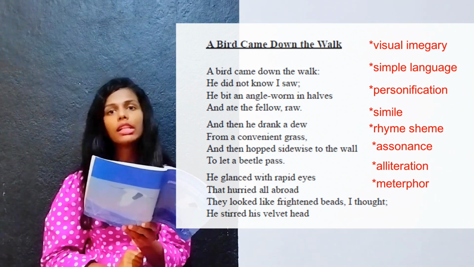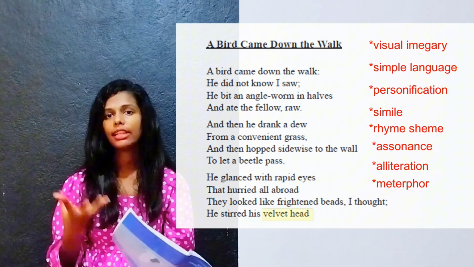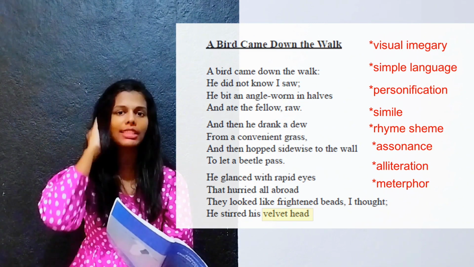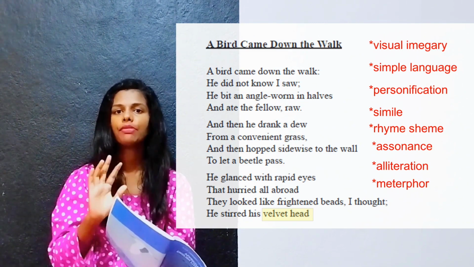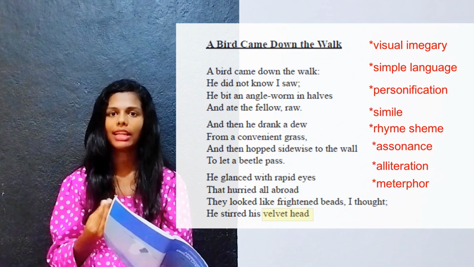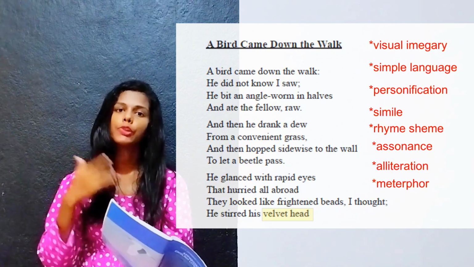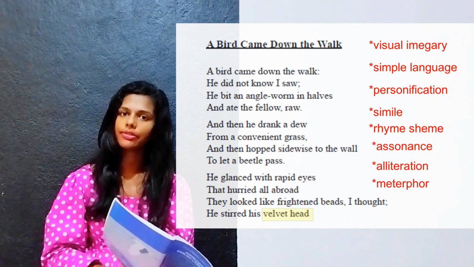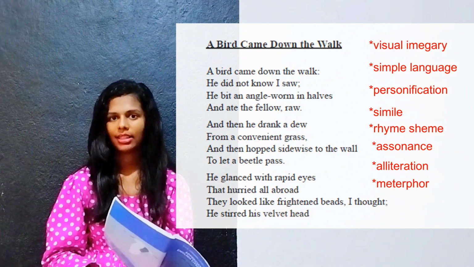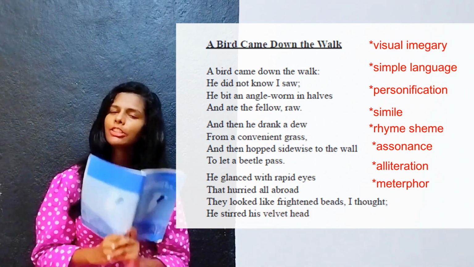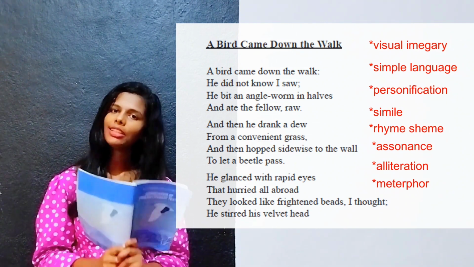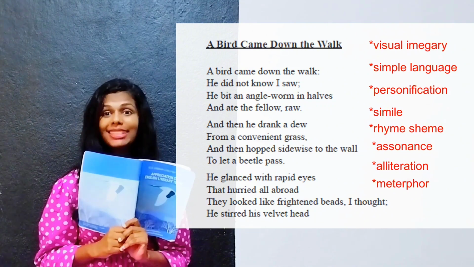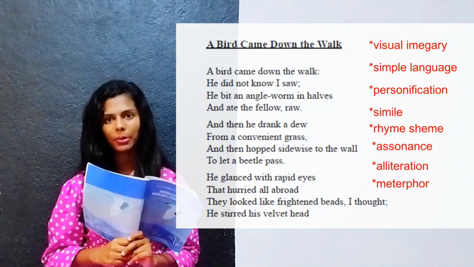One of them is velvet head, a head like velvet. The bird's head is soft, right? To express that feeling, the writer has used the metaphor velvet head. These are the literary techniques used in this beautiful and simple nature poem.